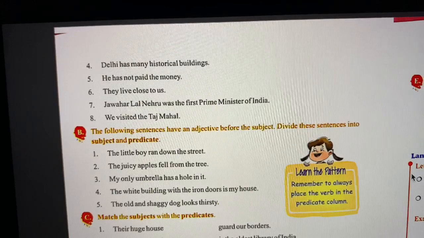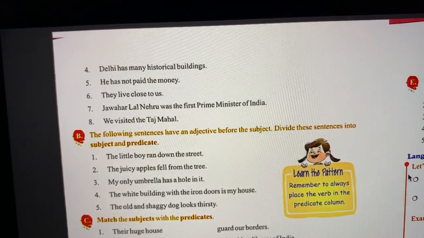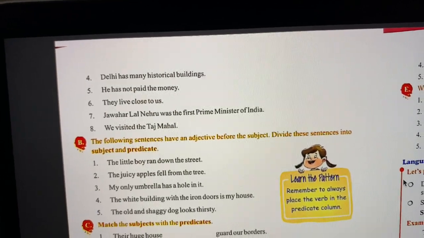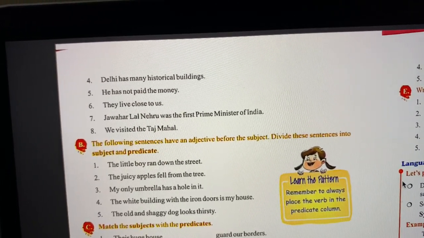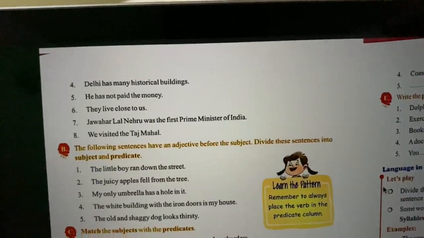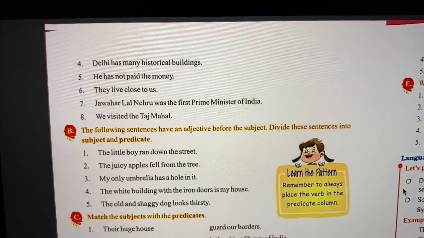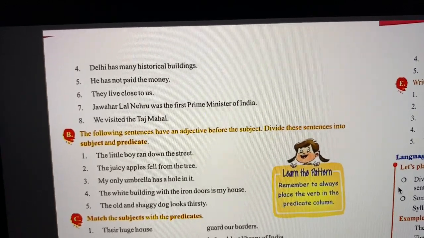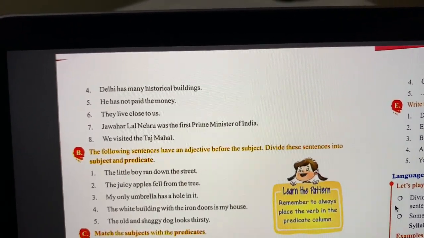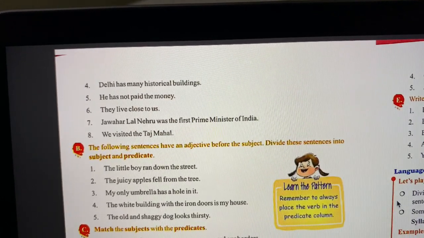Next sentence, "the white building with the iron doors is my house." So "the white building" is the subject of the sentence. "With the iron doors is my house" is the predicate of the sentence. "White" over here is describing the building, so it is the adjective.